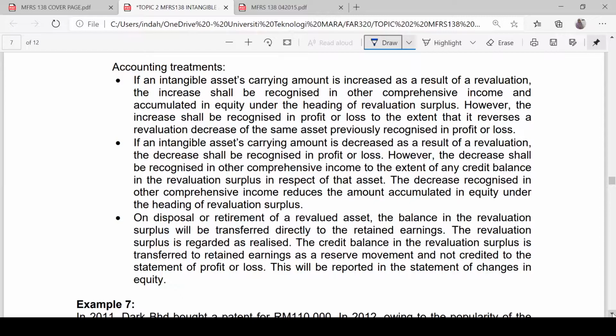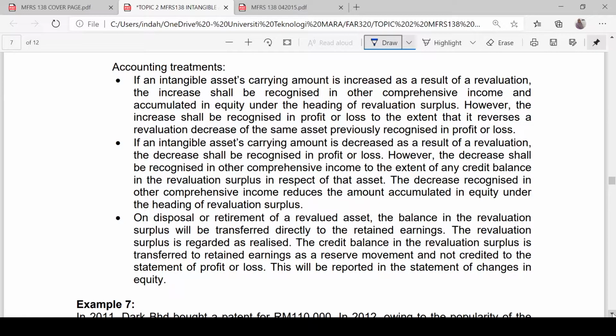So for the first revaluation, it will be easy. If there is any revaluation surplus, you disclose the amount in other comprehensive income, and then you accumulate it in equity under the heading of revaluation surplus, which usually we record under asset revaluation reserve. However, for the subsequent revaluation, we have to check whether previously we had recognized any revaluation deficit in the previous year. So we need to reverse that first.